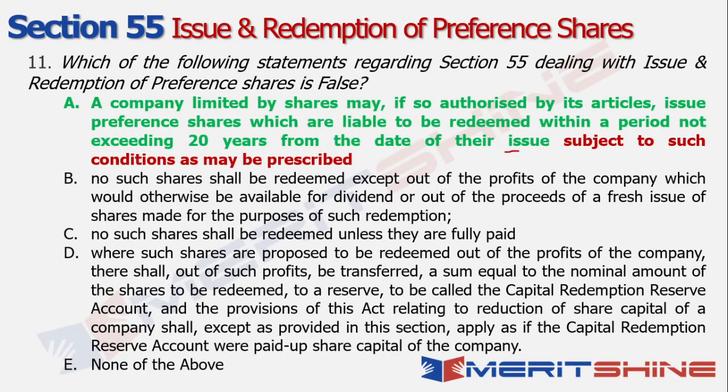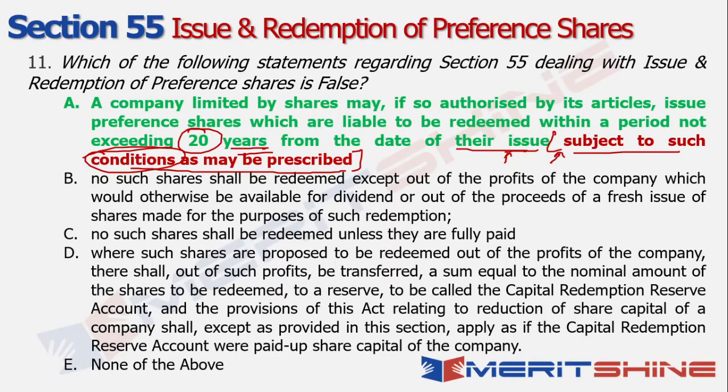So when I have a statement like this, it makes me believe that the period cannot exceed 20 years at all from the date of the issue of such preference shares, right? But it is not mentioning the basic clause that is supposed to be added at the end, which is subject to such conditions as may be prescribed, right? Now, why is this particular clause important? Because if this clause is added, it automatically means that in most of the cases, it cannot exceed 20 years, but there could be some conditions where it could exceed 20 years also, right? Which is where it's important that this particular clause be there.